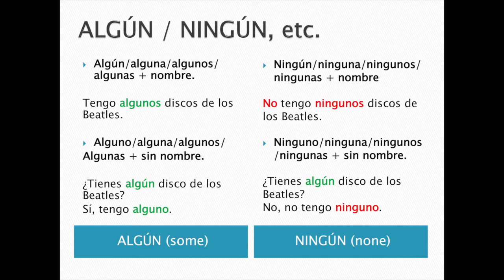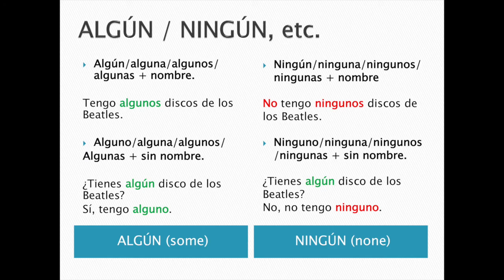¿Tienes algún disco de los Beatles? It's a positive question, so algún disco de los Beatles. We know we're talking about the record by the Beatles, so we don't need to repeat disco de los Beatles in the answer. You can just get rid of the noun and answer sí. Tengo alguno, adding the O there.